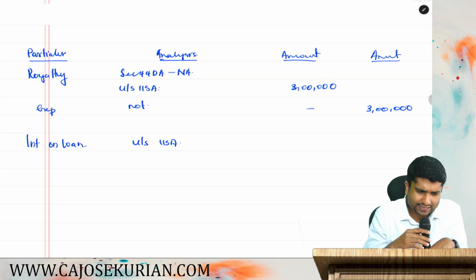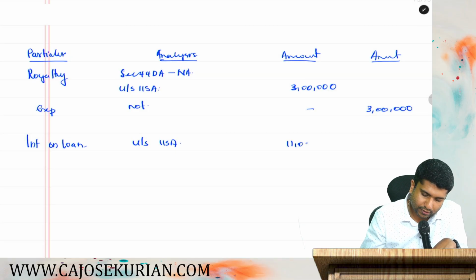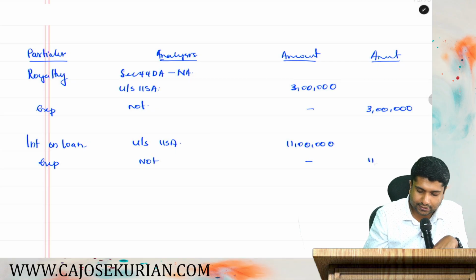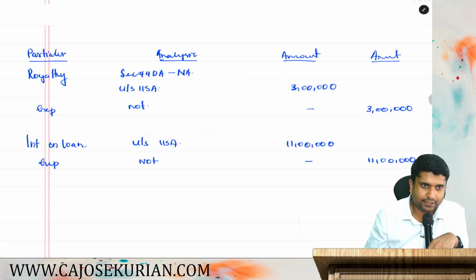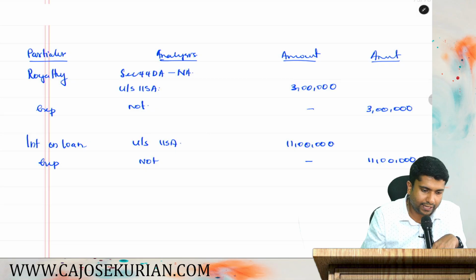So how much is the income, friends? 11 lakh. Now the question is, under that also there are certain expenses. Can you claim those expenses as a deduction? No. Why? Because it is again an item taxable under 115A and you cannot claim any expenses as a deduction while computing income under 115A.